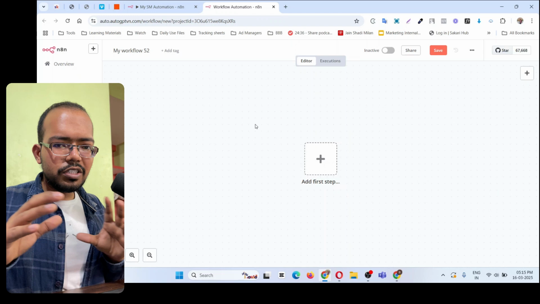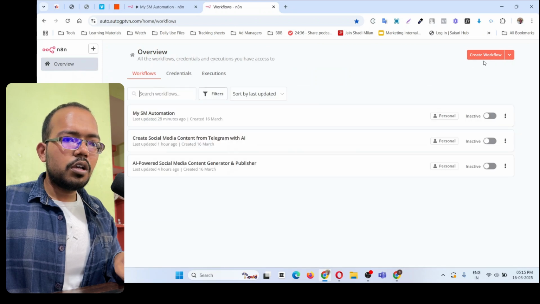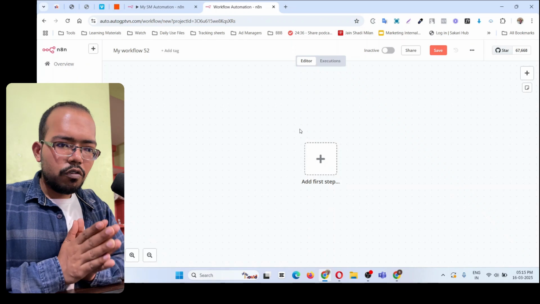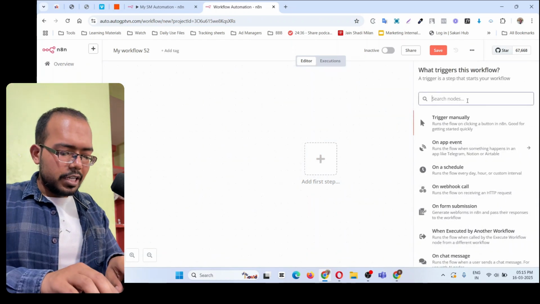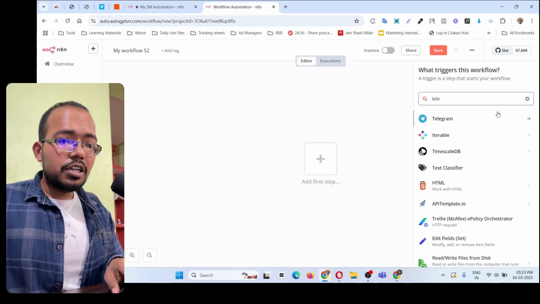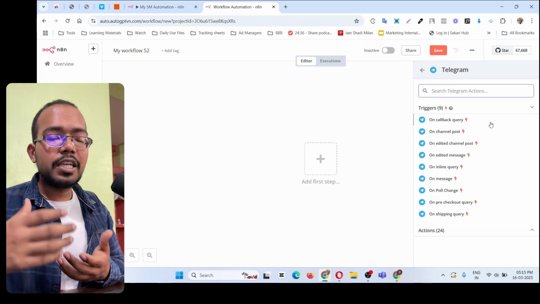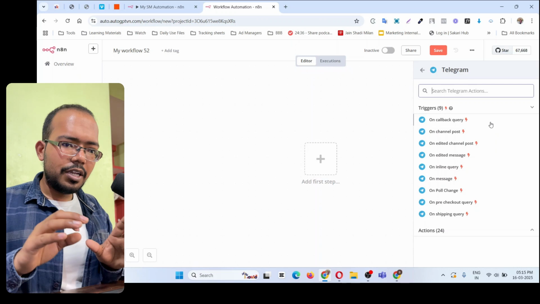So first thing, once you start on that, go to n8n and click on create. For example, if I go to overview, click on create a workflow. So here what you have to do, the first step is to click on the first icon and search for Telegram, right? Why? Because the voice message that you record will trigger from Telegram. So you will open your Telegram, record a voice message, and done, right?